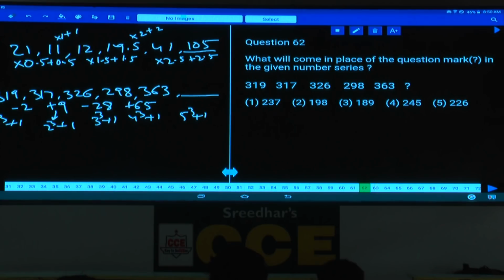Now what is 5 cube plus 1? 126. Now this 126 should be added or subtracted? Subtracted. Hence minus 126. Now 363 minus 126, 13 minus 6 is 7. The last digit must be 7 among the given choices. We are having only choice 1 with the last digit as 7. Done? And question number 62.